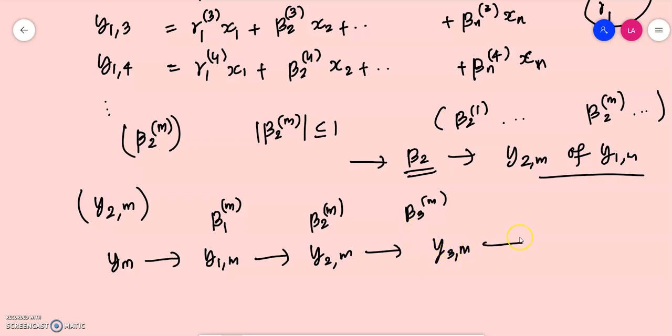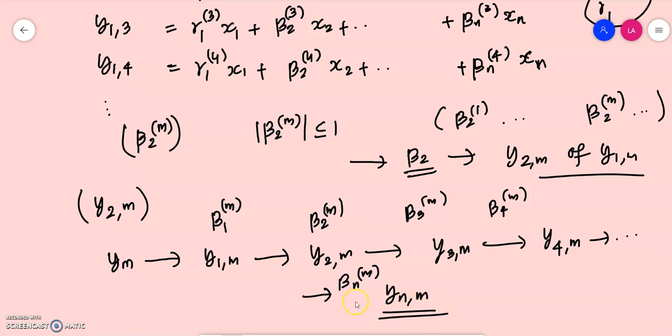If we use beta 4m, you get a subsequence of y3m which is called y4m, and proceed like this up until the nth stage, beta nm, because we only have that many constants. So we get a subsequence ynm.